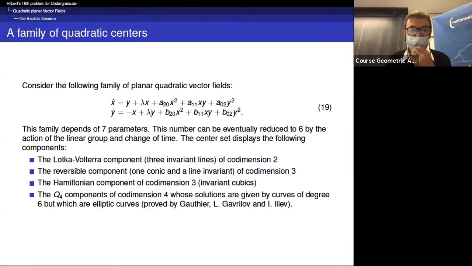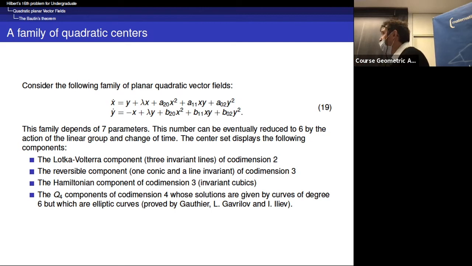The center set has the following components: the Lotka-Volterra component, 3 invariant lines. It is of codimension 2. The reversible component, what does it mean? It means that for these examples, you have a symmetry, in fact. The symmetry can be very complicated, but you have a symmetry.